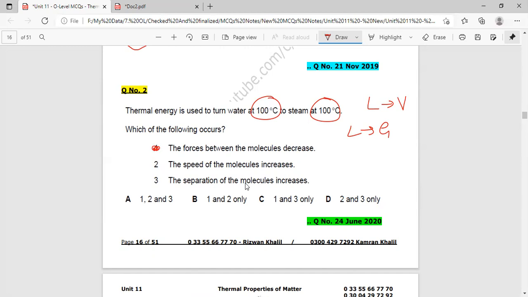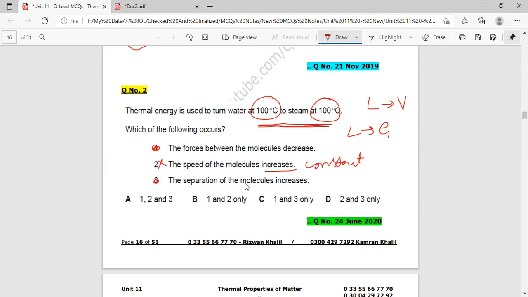Since temperature is constant, the speed of the molecules remains constant. So this factor will be excluded. Then the separation of molecules increases. Definitely, we know that the distance between the molecules of gases is much greater than the distance between the molecules in liquids.